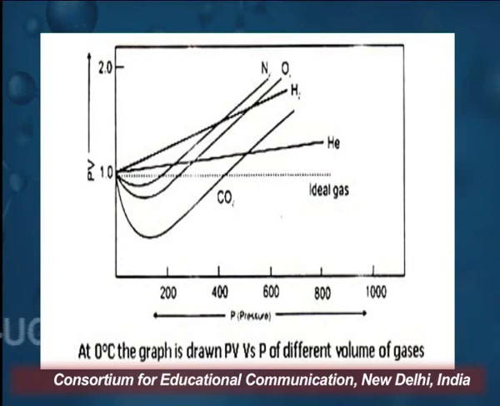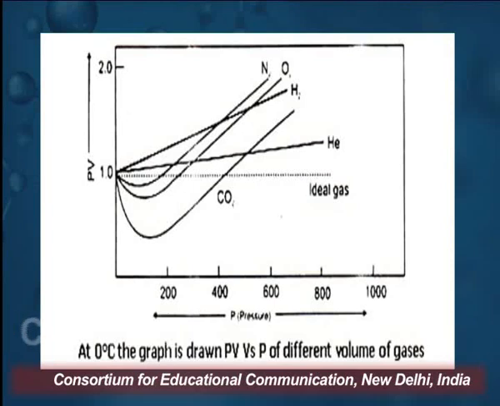But as we see from the graph, nitrogen, oxygen, hydrogen, helium and carbon dioxide are showing a markedly different behavior from the ideal gas. Carbon dioxide shows a decrease in PV. It reaches a minimum and then starts increasing.